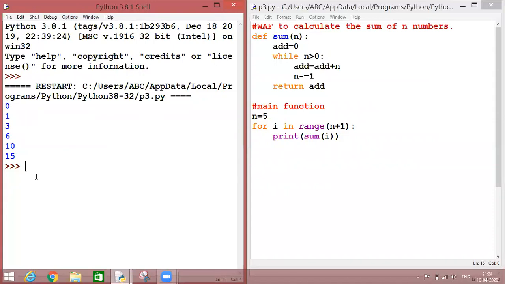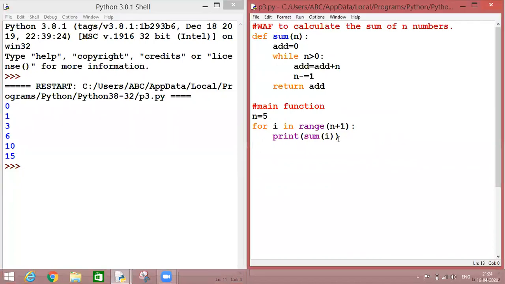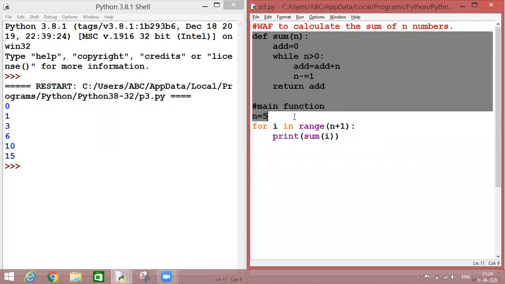Now the question arises: how to convert this function into a recursive function? Because as I told you, if I write this function call inside my function, it will be converted into a recursive function. So let's see how to do it.